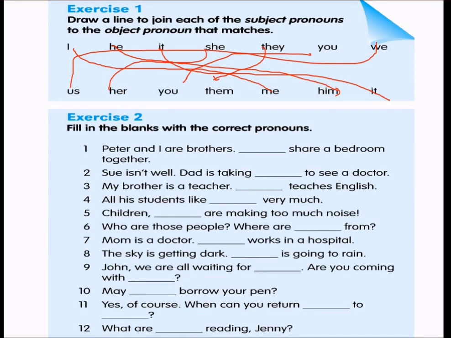Now fill in the blanks with the correct pronouns. Peter and I are brothers. We share a bedroom together. Sue is unwell. Dad is taking her to see a doctor. My brother is a teacher. He teaches English. All his students like him very much, because this is a male, masculine word.